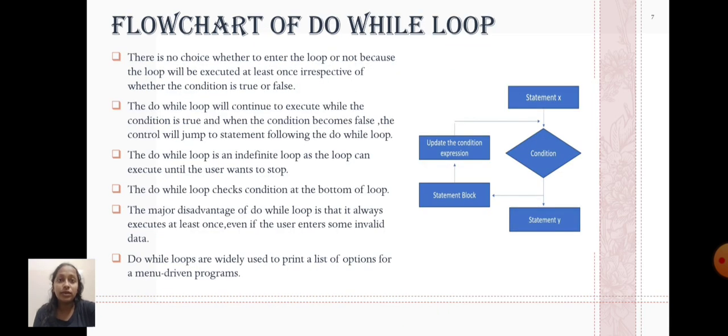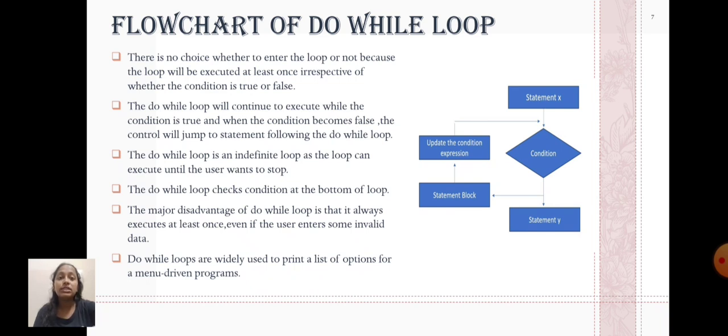Flowchart of do while loop. There is no choice whether to enter the loop or not because the loop will be executed at least once, irrespective of whether the condition is true or false. The do while loop will continue to execute while the condition is true, and when the condition becomes false, the control will jump to the statement following the do while loop. The do while loop is an indefinite loop as the loop can execute until the user wants to stop. The do while loop checks the condition at the bottom of the loop.